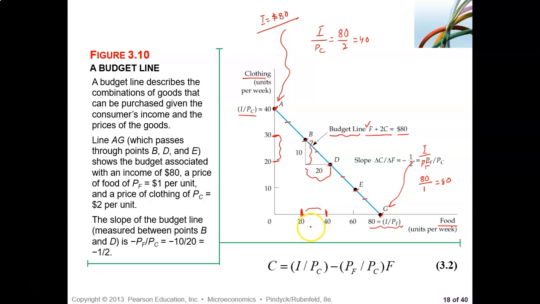This is the change in F, delta F, and this one is the change in C, delta C. So this slope is rise versus run. Remember, the vertical difference is delta C, the horizontal difference is delta F. So divide, and you'll get the value. 30 minus 20 is 10, and 40 minus 20 is 20. Divide that difference and you get half. So that is the slope.